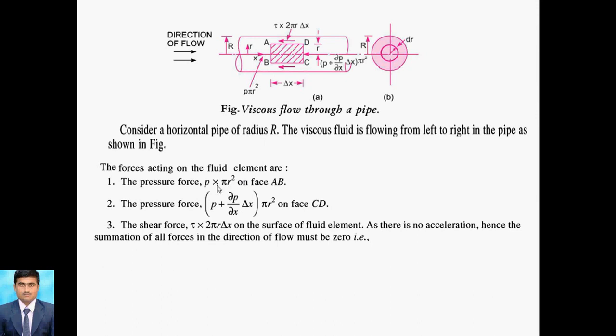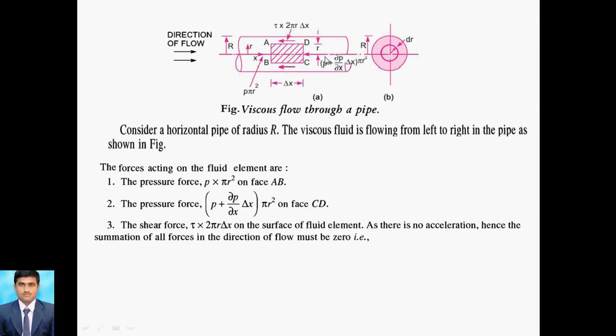The pressure is kept as it is, and the area for the circular pipe is pi r square. So we can write the pressure force as P into pi r square. This is for face AB. Similarly, we consider the pressure force on face CD, because every action has an equal and opposite reaction, so the pressure force is considered in the opposite direction on face CD.